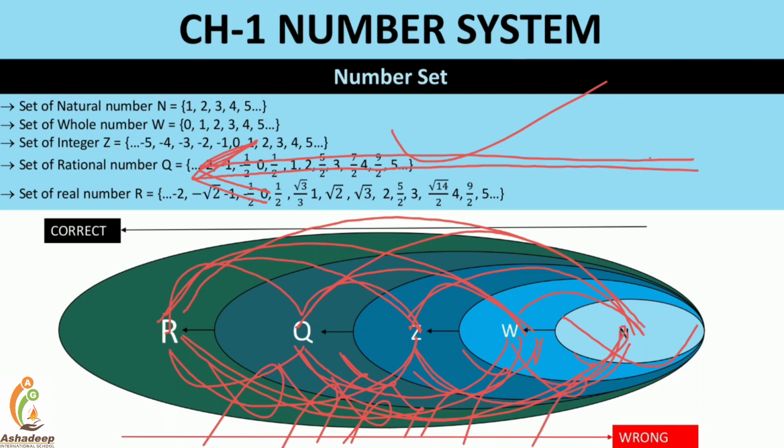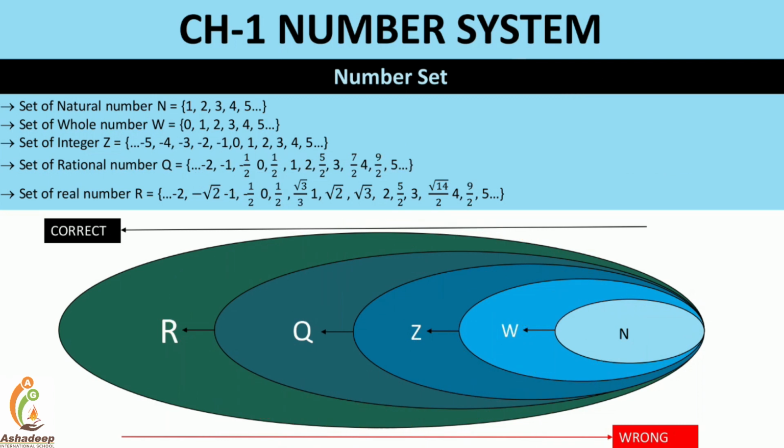Every whole is a natural? No. So that means if you come from this side, the statement is going to be wrong. Once again, let me repeat it. See, I drew here, this is the set of natural numbers. So this set is in the set of real numbers? Yes. In the set of rational numbers? Yes. In the set of integers? Yes. In the set of whole numbers? Yes. Right? So this is the small one.